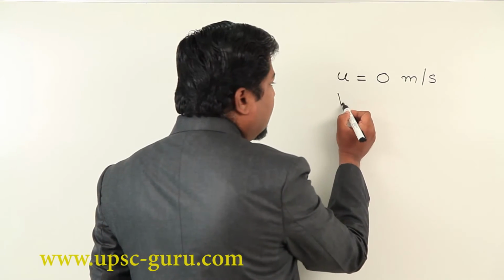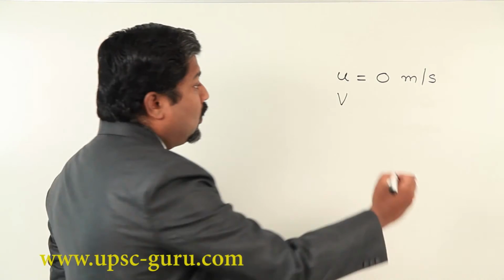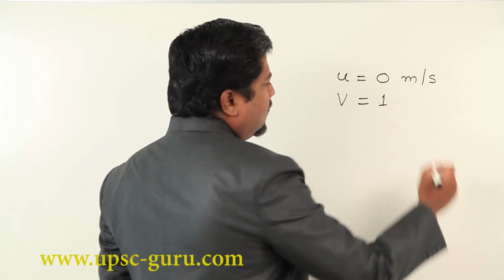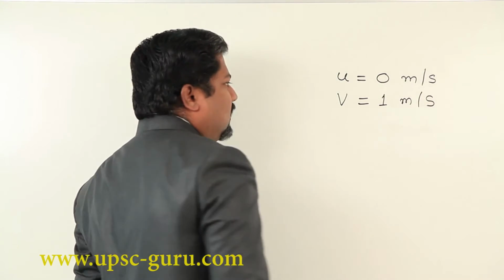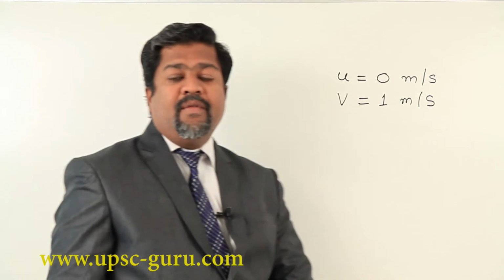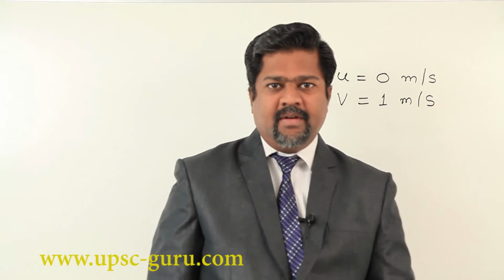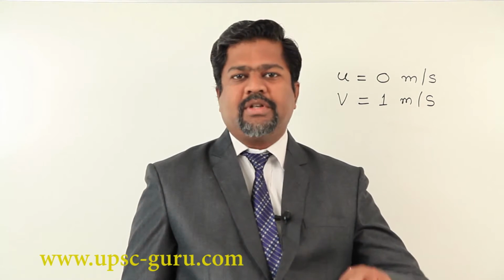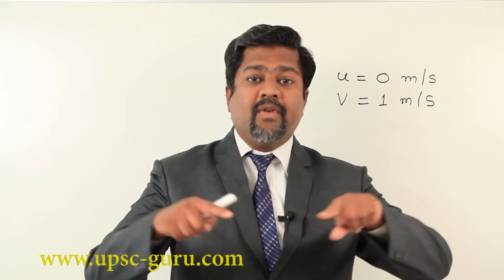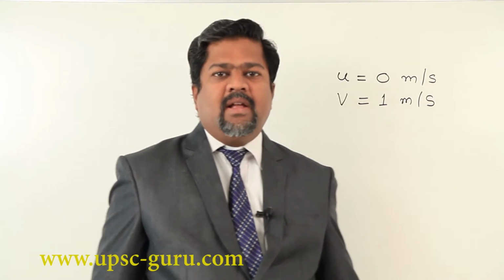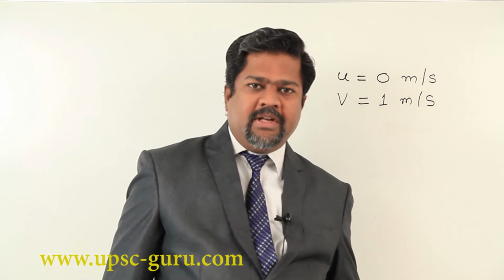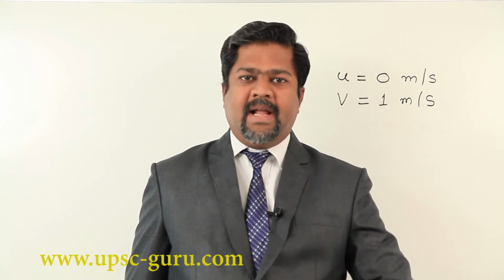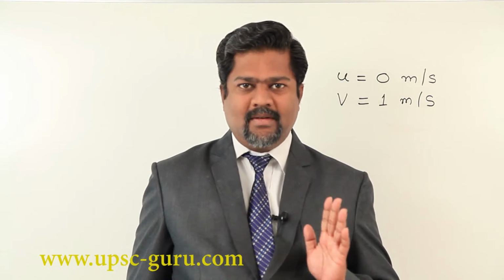Here my final velocity is v, say 1 meter per second. This way we are changing its velocity, or its state of motion. Initially it was at rest and now it is in motion with respect to the given reference frame. And that's why velocity changes when something is applied, and whatever that something is, it is called force. Getting the idea?